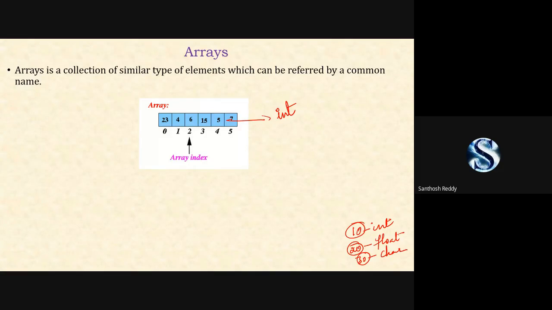For these array elements, we are going to have indexes. The index starts from 0. These indexes are used for storing and for retrieving the values from your array.